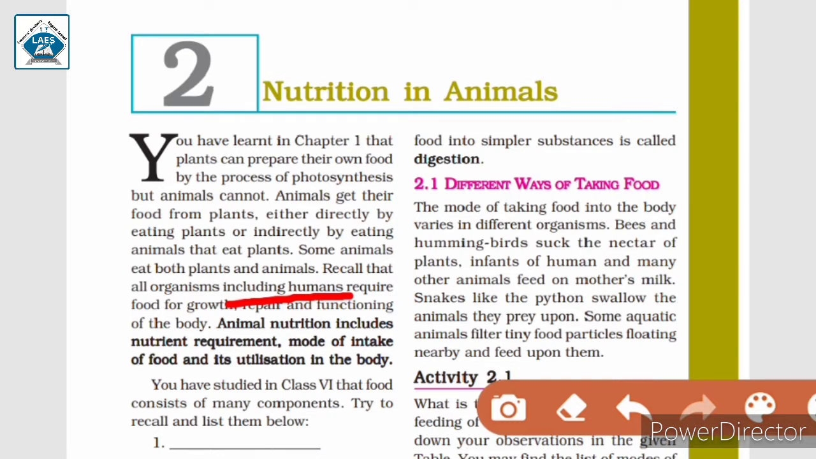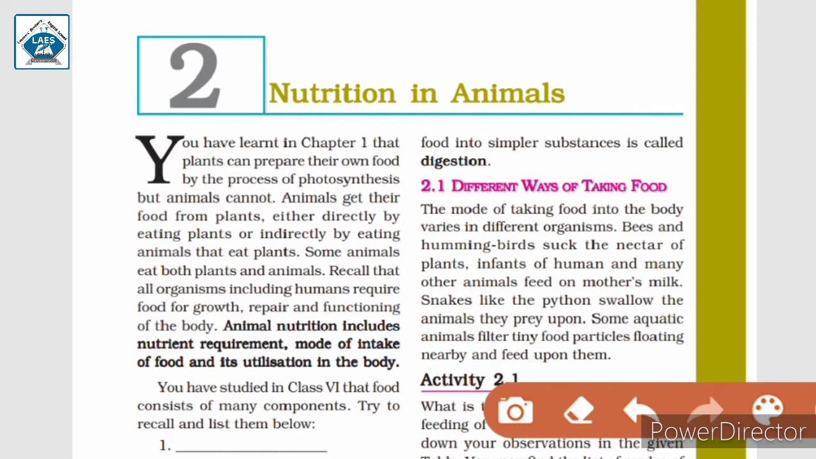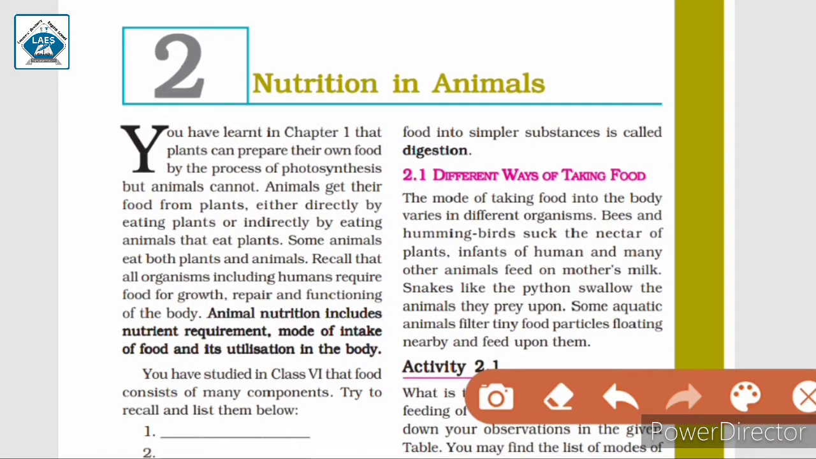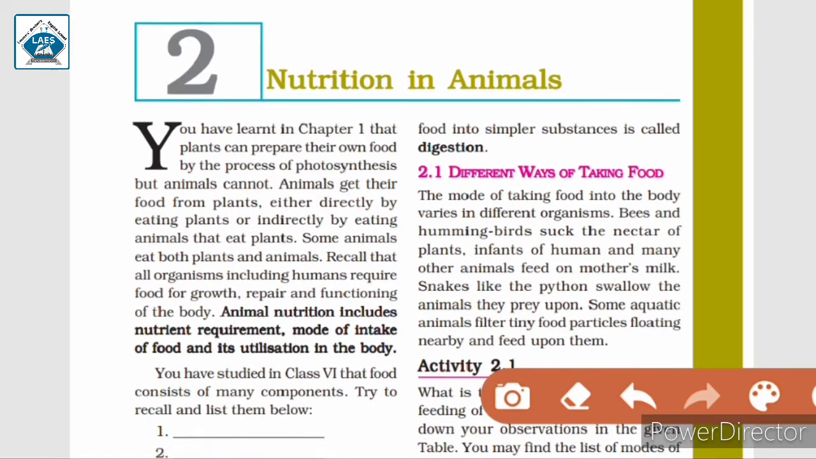Now what do we require food for? We require food for growth of our body. We require food for repair of parts of our body, and for proper functioning of our body. Animal nutrition includes nutrition requirement, mode of intake of food and its utilization in the body. We all know the meaning of the word nutrition now. Nutrition means the process of obtaining food.